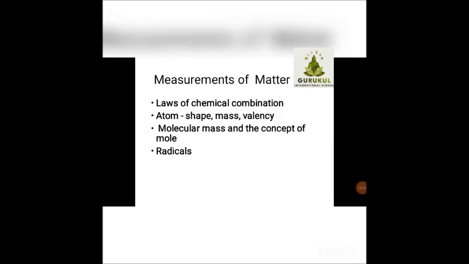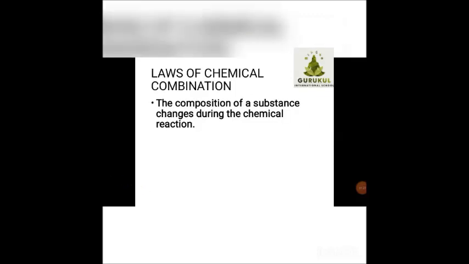Then we are going to study the molecular mass and the concept of moles. What is molecular mass and what is the concept of moles, we are going to study that, and then we are going to study radicals. There are two types of radicals that we are going to study. Before we start the chapter, let us have a certain introduction: what is the law of chemical combination and how it was derived. Now, laws of chemical combination.